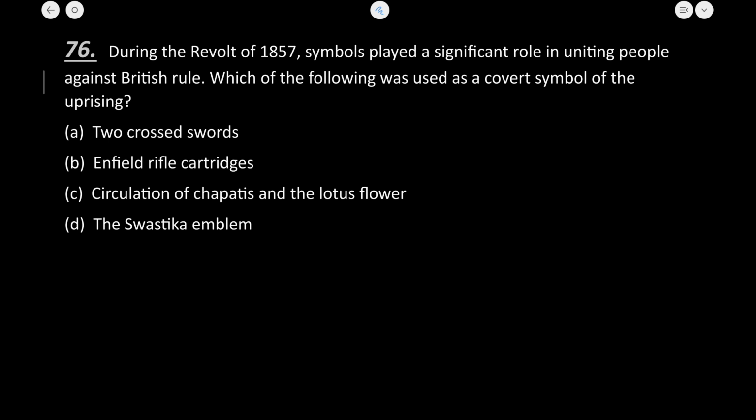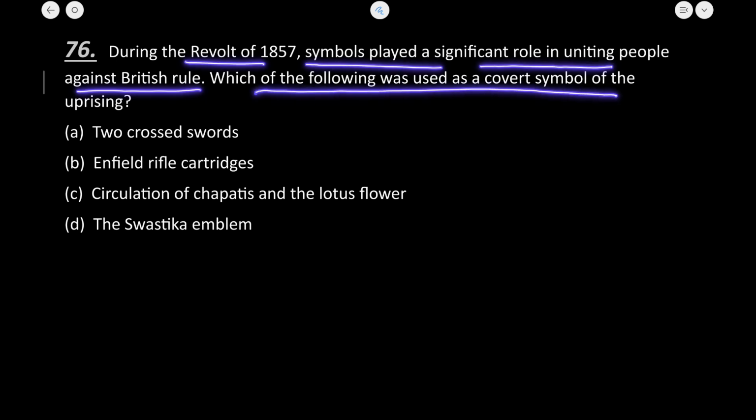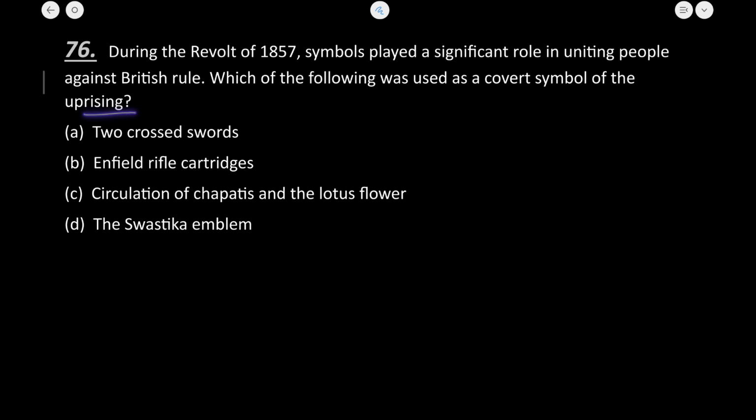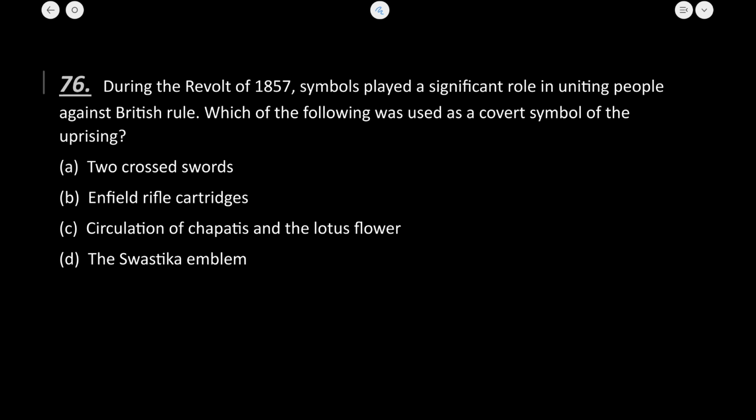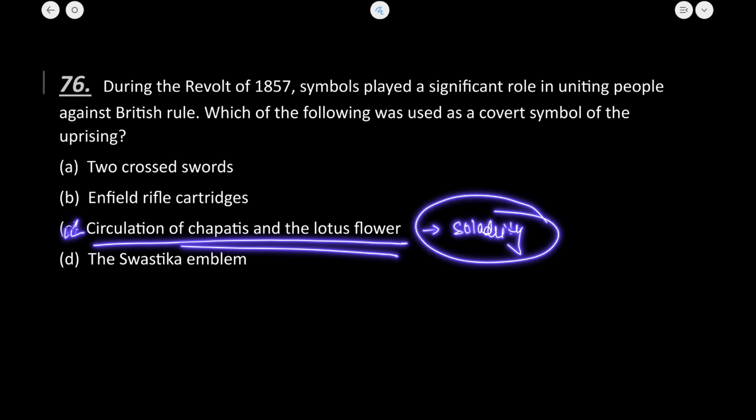That is, during the revolt of 1857, symbols played a significant role in uniting people against the British rule. Which of the following was used as a covert symbol of the uprising? So this question is regarding what was the symbol of the uprising. So if I talk about the symbol of the uprising, this symbol was circulation of chapatis and lotus flower. ठीक है, now this symbol broke down all the cultural barriers, creating a sense of solidarity with the participants. Okay, so C is the correct answer.